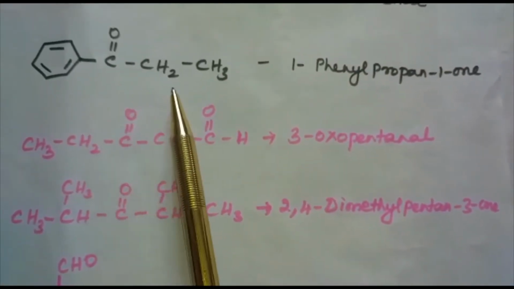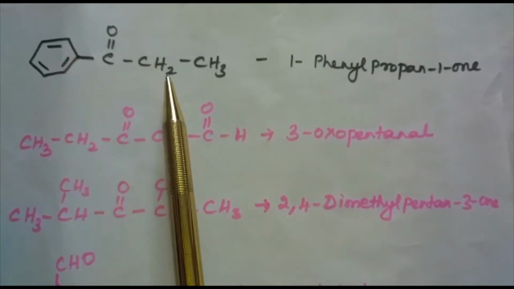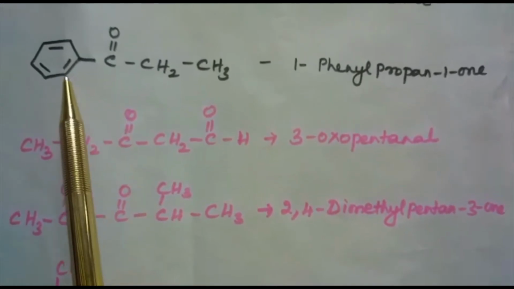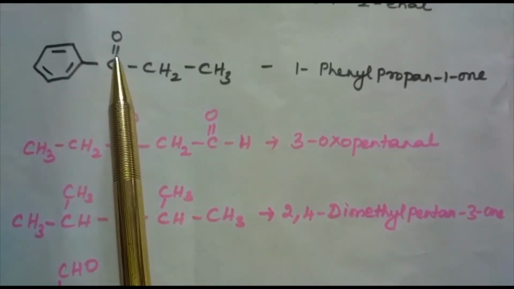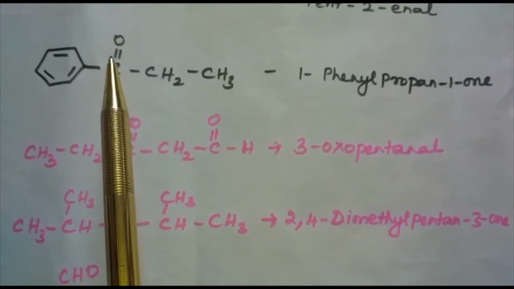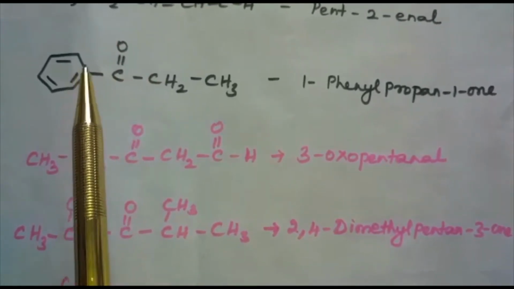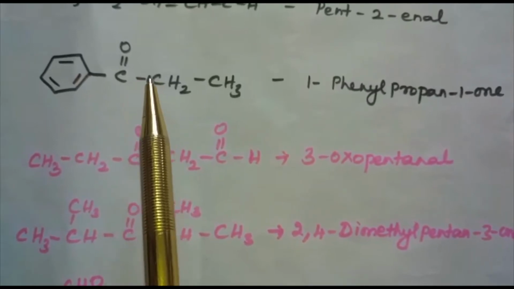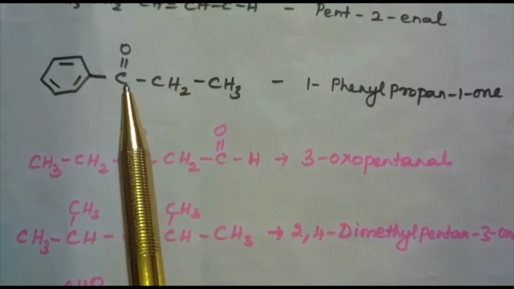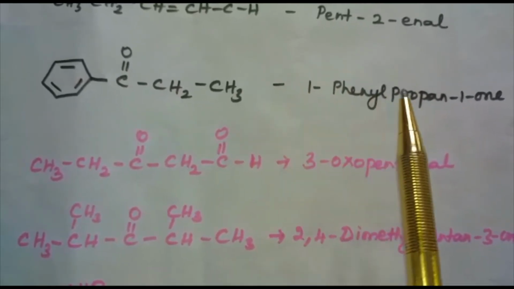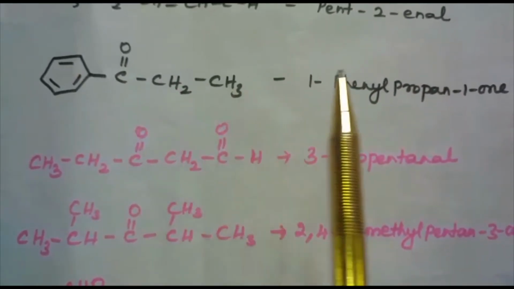Here we are having this compound, C6H5COCH2CH3. What is the name of this compound? 1-phenyl. The functional group is CO, so this will get the priority. 1-phenyl propane, 3 carbon atoms, that's why propane. 1-one. 1-phenylpropan-1-one. This is the name of the compound.